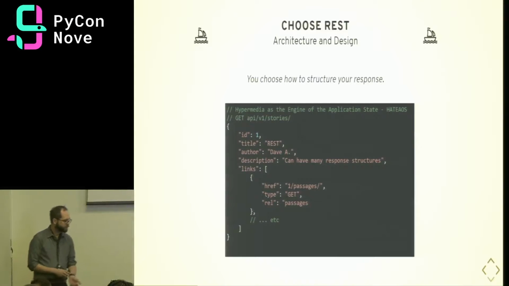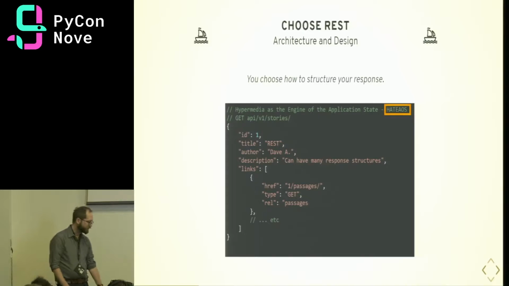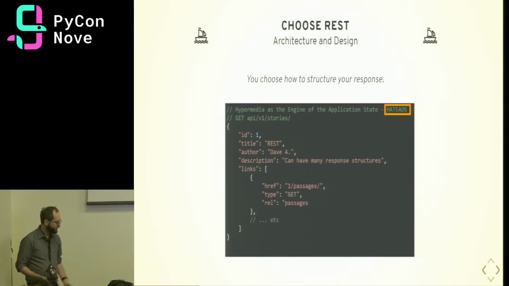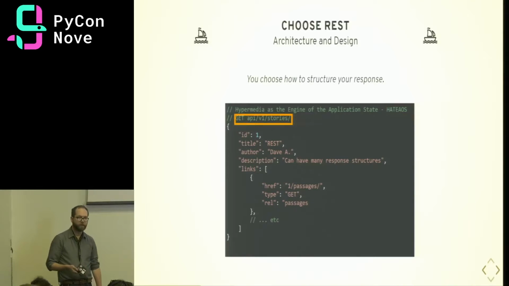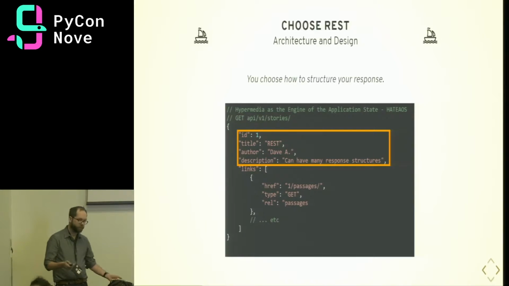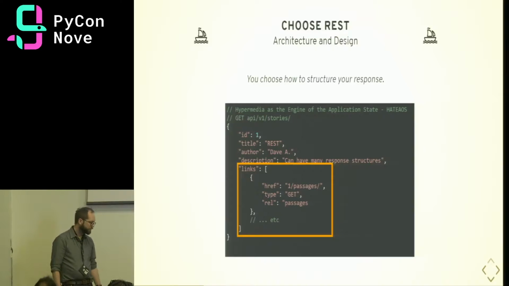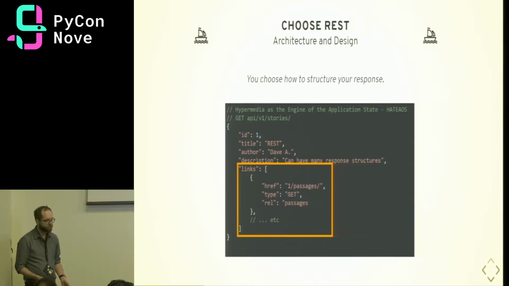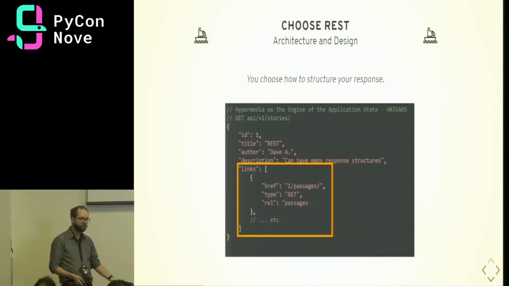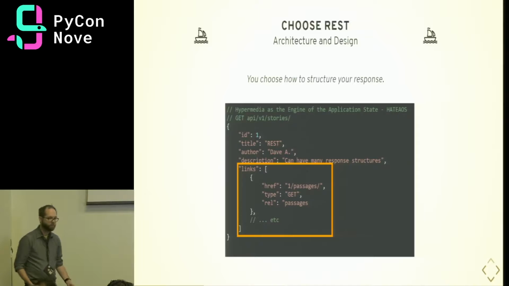There's also not really a standard structure for the response. Typically, people use JSON. You might use something called HATEOAS, which is Hypermedia as the Engine of Application State, an idea that you'd only return a very normalized state for the response. So if we get from our API stories endpoint, we might get all the data that's available for the story, like their title, author, or description, and a link to all of the related resources. In practice, there's often a lot of denormalization, so you might get a list of passages in the endpoint itself. It's not standardized, so whatever works for you.